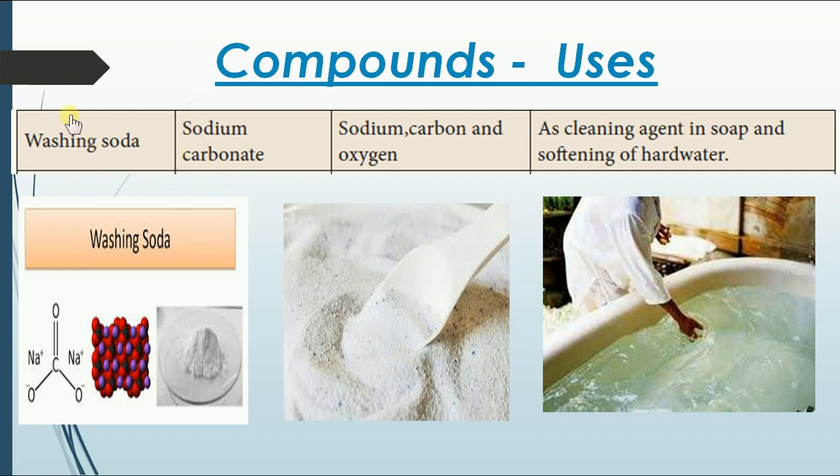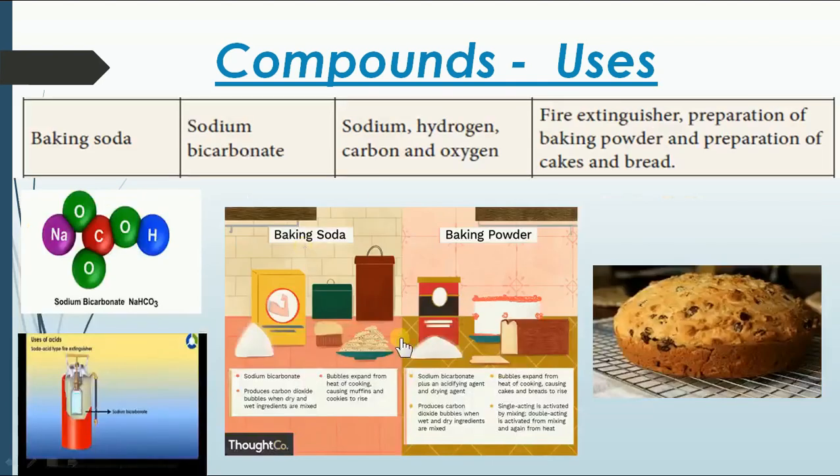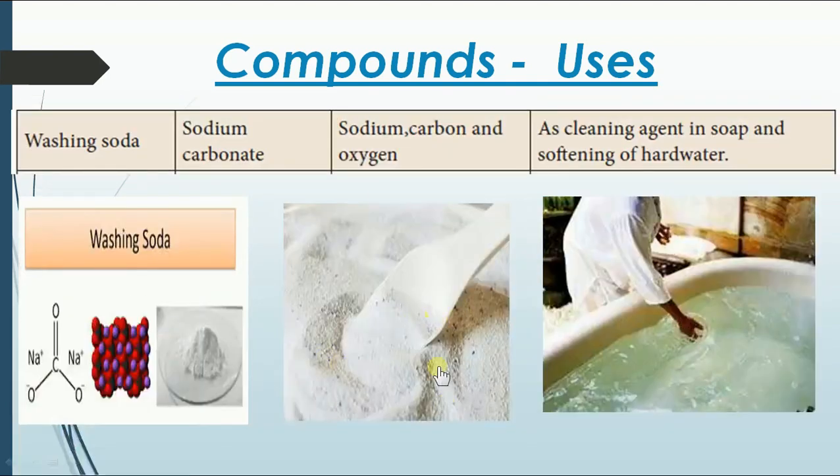That means some of the soluble salts which cannot be removed by normal filtration can be made into insoluble salts by adding washing soda. So it softens the hard water, right? By adding this, we can make hard water into soft water.